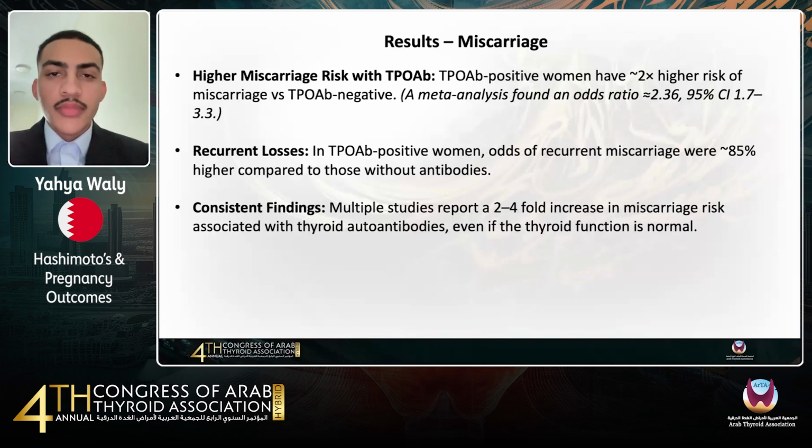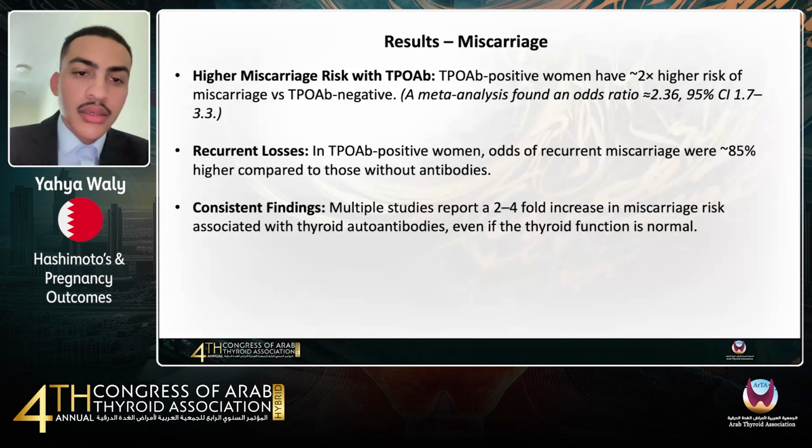Now, starting off with miscarriage. What we found was that multiple studies found that TPO antibody positive women have nearly twice the risk of miscarriage compared to antibody negative women, which is a big thing. One meta-analysis showed an odds ratio of 2.36, and the risk was even higher for recurrent miscarriages, up to 85% greater. This risk persists even when thyroid function is normal, suggesting that the antibodies themselves are what's contributing to the pregnancy loss.